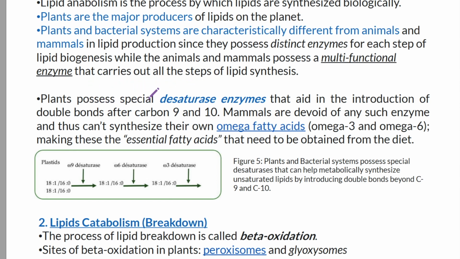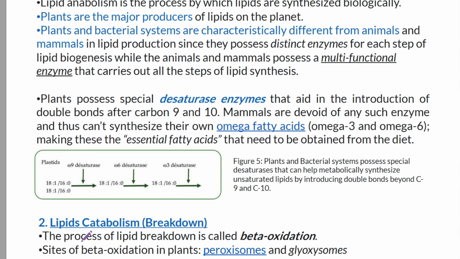Plants possess a special desaturase enzyme that aids in the introduction of double bonds after carbon 9 and 10. Mammals are devoid of any such enzyme and thus cannot synthesize their own omega-3 and omega-6 fatty acids, making these essential fatty acids that need to be obtained from the diet.